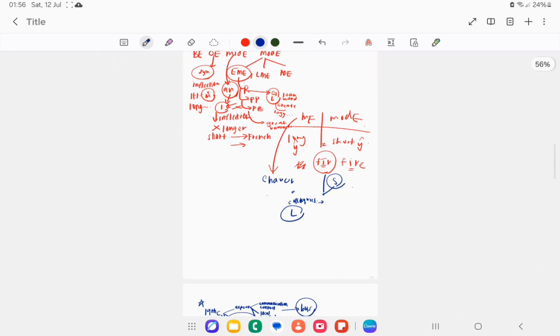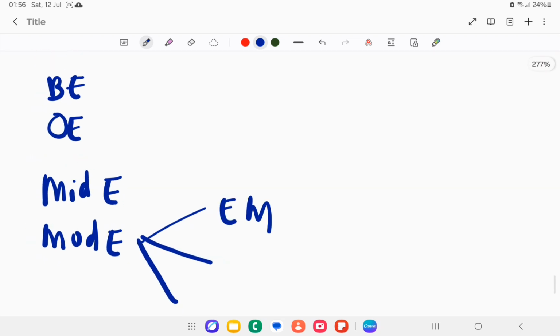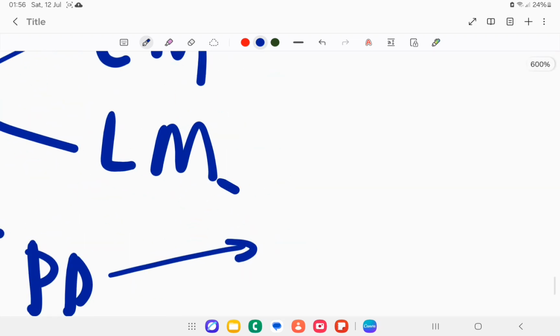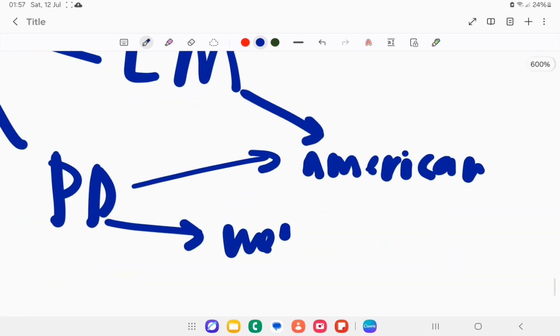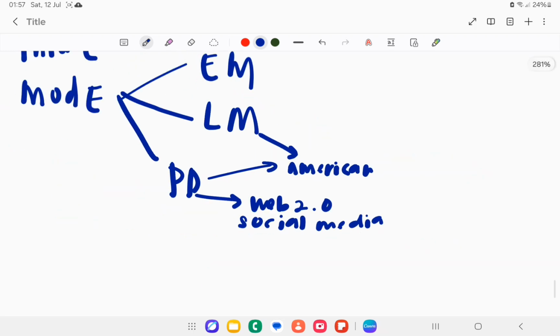So let's recap it back. We have the English, Middle English, Modern English, have three phases, which is early modern, late modern, and present day. Present day we can put American also, but better put this web. And the social media, I forgot to mention, social media is more to lengthy, and also you can express a lot of that is why you have issues about inclusivity and minorities and more to modernize. The English is not English, and it's become English word, but it's shadow, which is not like only 1% we share, okay?